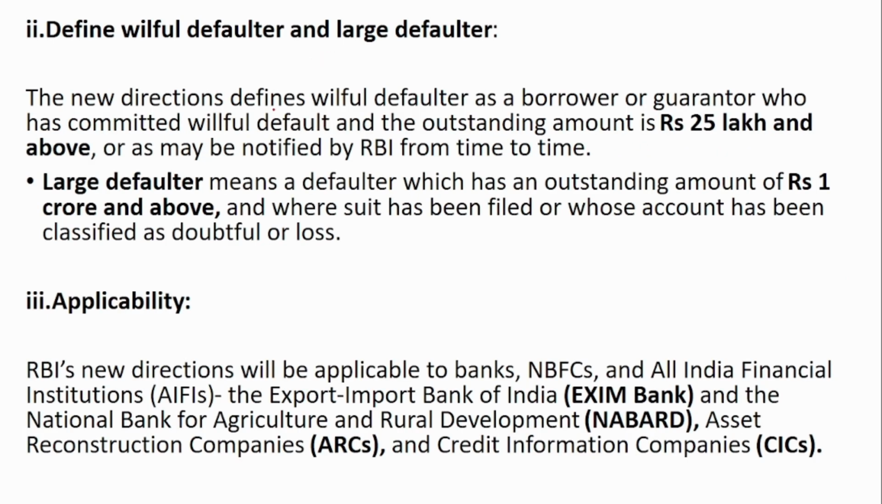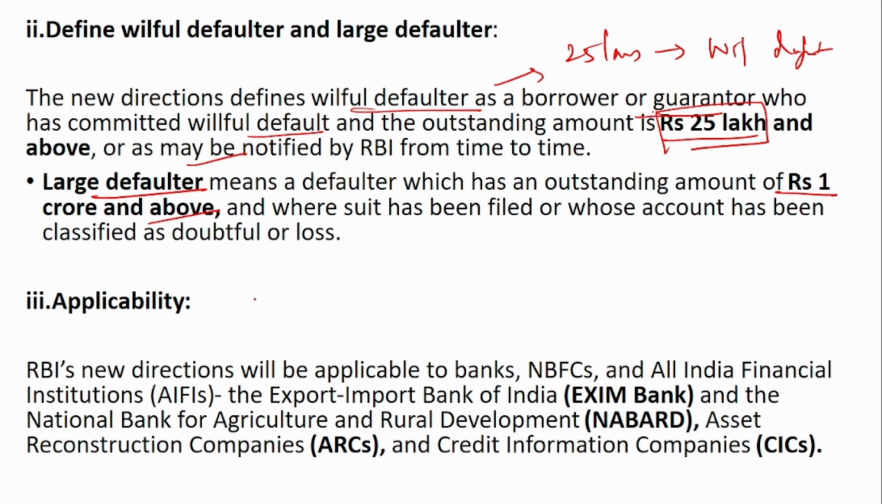In case of a willful defaulter, the RBI has said that the outstanding amount must be more than 25 lakhs. So if the outstanding is more than 25 lakhs, and if any of the 4 or 5 conditions that we have mentioned in the previous page is true for this customer, then it is considered a willful default. And in case of a large defaulter, it has to be an outstanding amount of rupees 1 crore and above. So the new directions define a willful defaulter as a borrower or a guarantor who has committed willful default and the outstanding is more than 25 lakhs. And in case of a large defaulter, the outstanding amount is more than 1 crore.